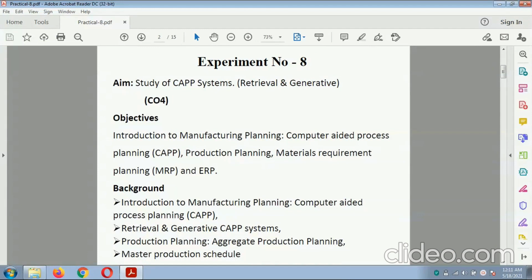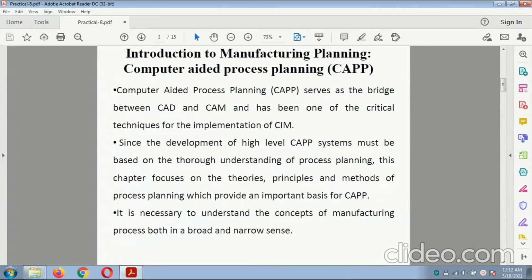The objective of this practical is an introduction to manufacturing planning, computer aided process planning, production planning, material requirement and ERP. The background of this experiment is an introduction to computer aided process planning, retrieval and generative system, aggregate production planning, and master production planning schedule.